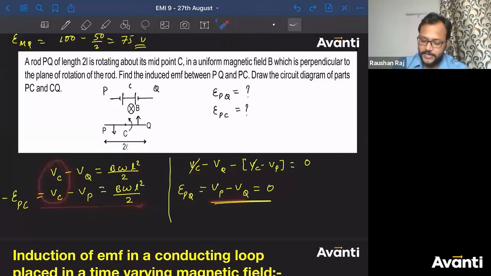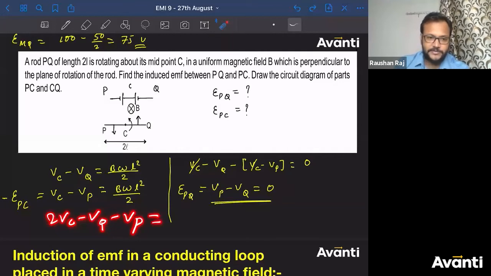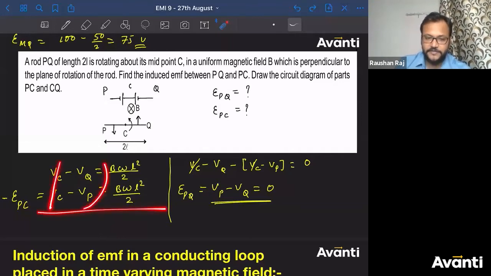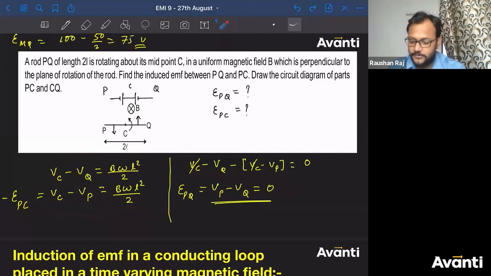So if you just add it, you'll get 2VC minus VQ minus VQ. This is very simple common sense, Chetan. You have to apply that. I don't want to find this, I just want to find this part. So I have to take such an operation where VC will get cancelled. That is why I have done the subtraction part. If you subtract, VC will get cancelled. I'll get VP and VQ only. Chetan, got my point? KV Chetan, समझ आया?